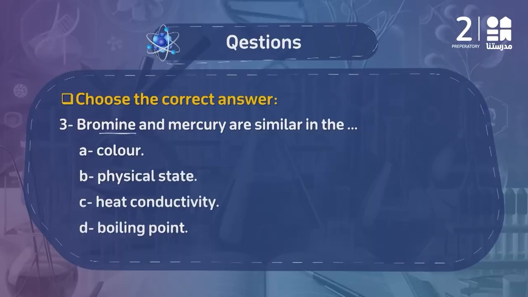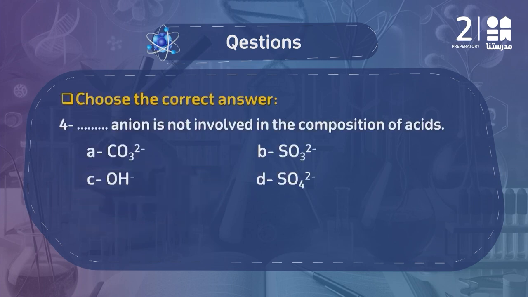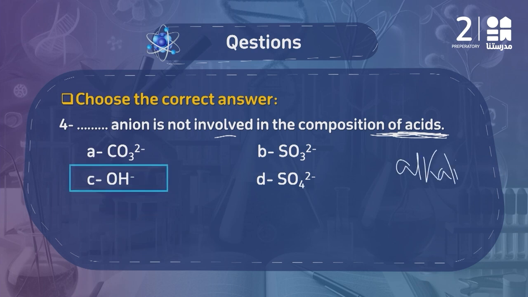In another question it says bromine and mercury are similar in... Of course both of them are liquids, so they have the same physical state. Question number 4 says an anion is not involved in the composition of acids. Which anion is not involved among the composition of acids? Of course we will find that it is the hydroxide anion, because once hydroxide is present, my term becomes an alkali, not an acid.